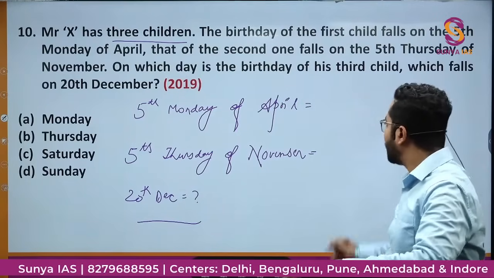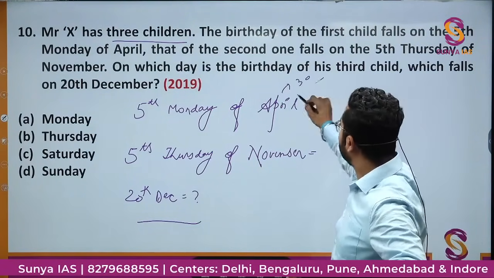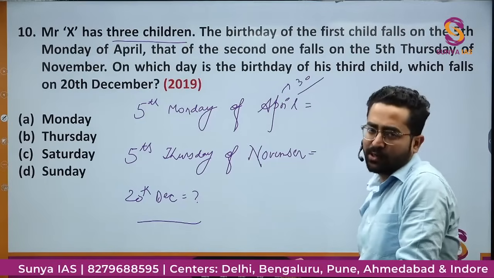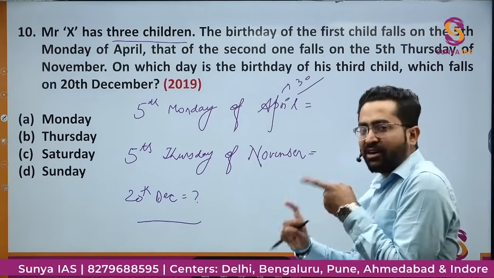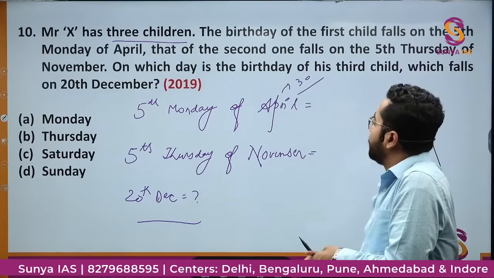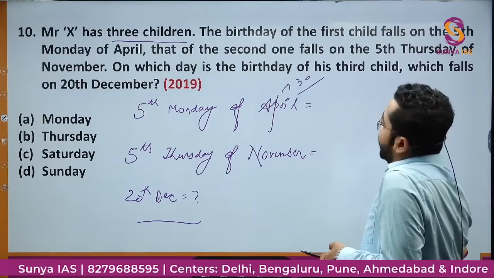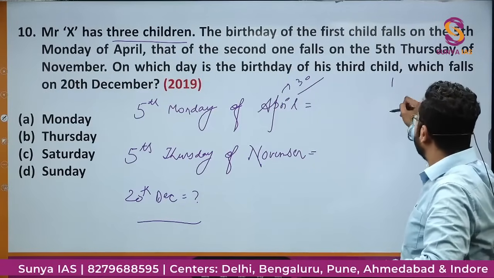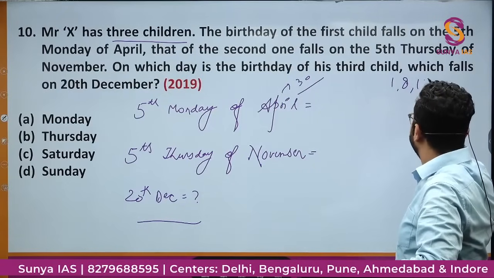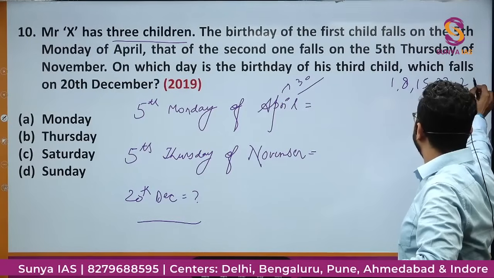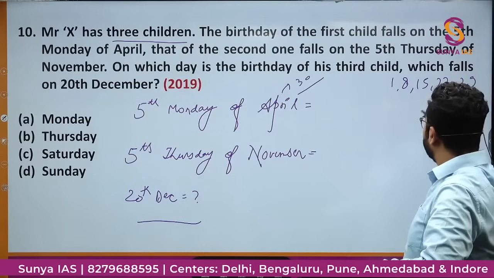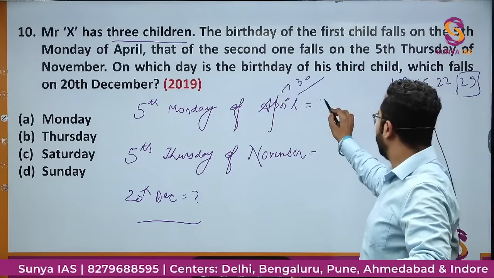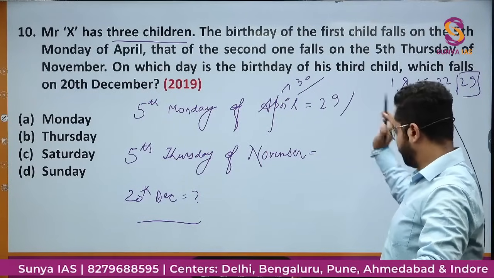April is of 30 days, right? तो 5th Monday of April को कौन कौन सा डेट हो सकता है? Let April 1st is Monday. Then 1, 8, 15, 22, 29. These will all be Mondays. So there will be 5 Mondays. So one Monday will be this 29th. So 29th April can be a Monday.